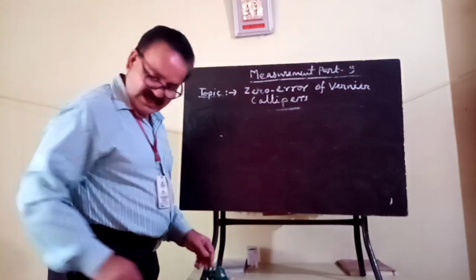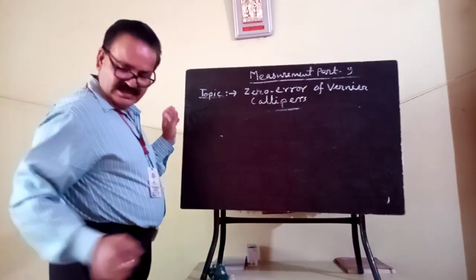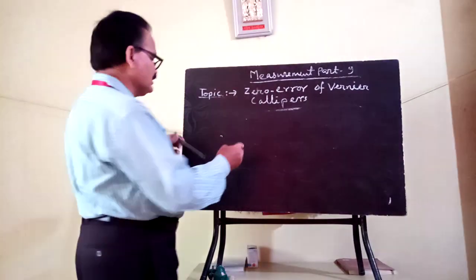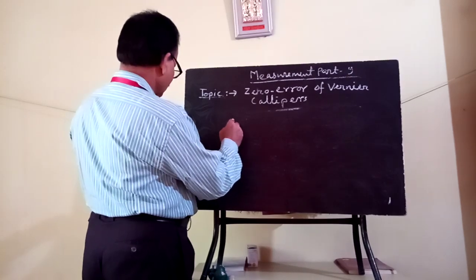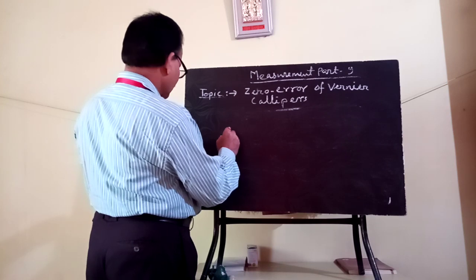Suppose I draw a diagram of a vernier caliper.